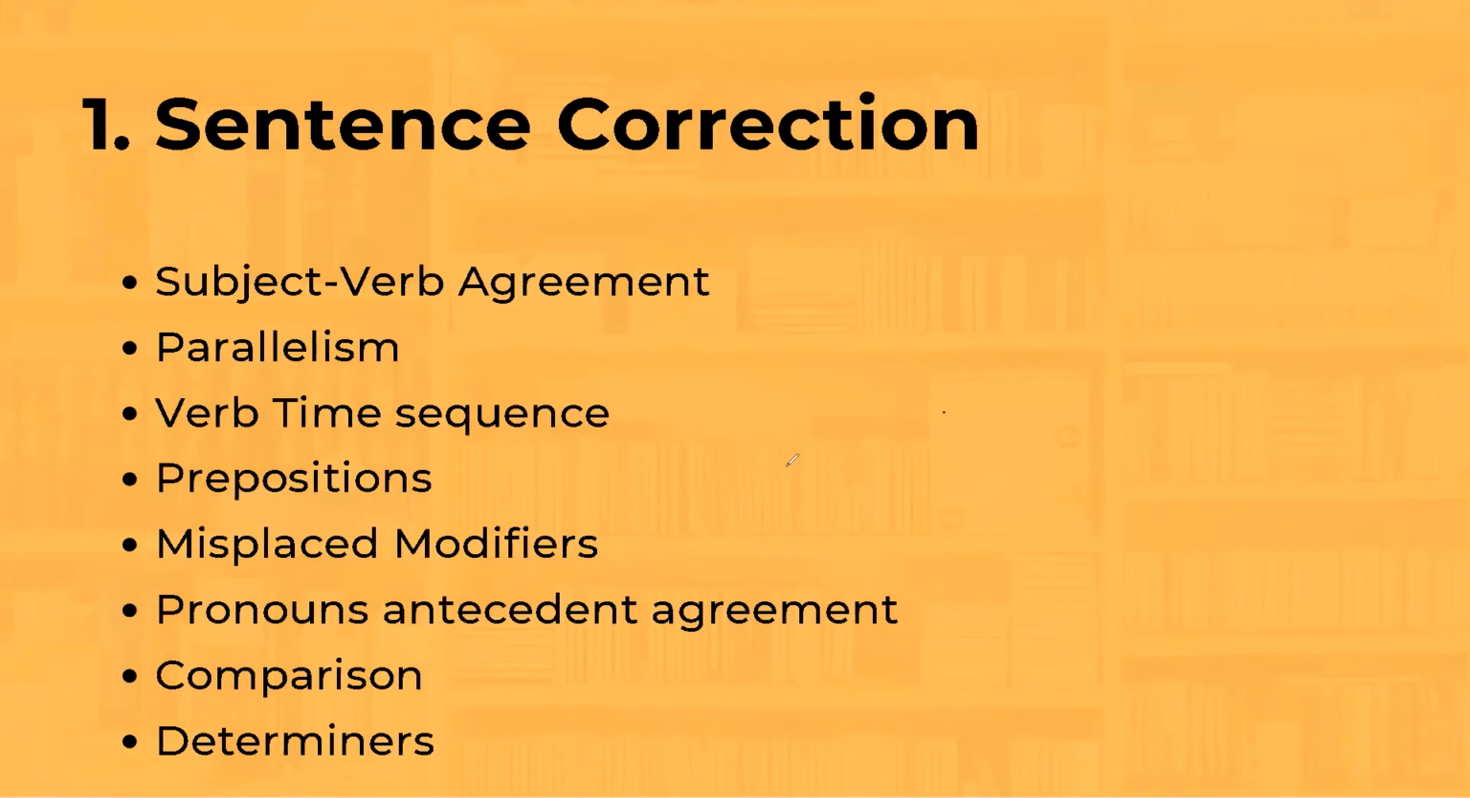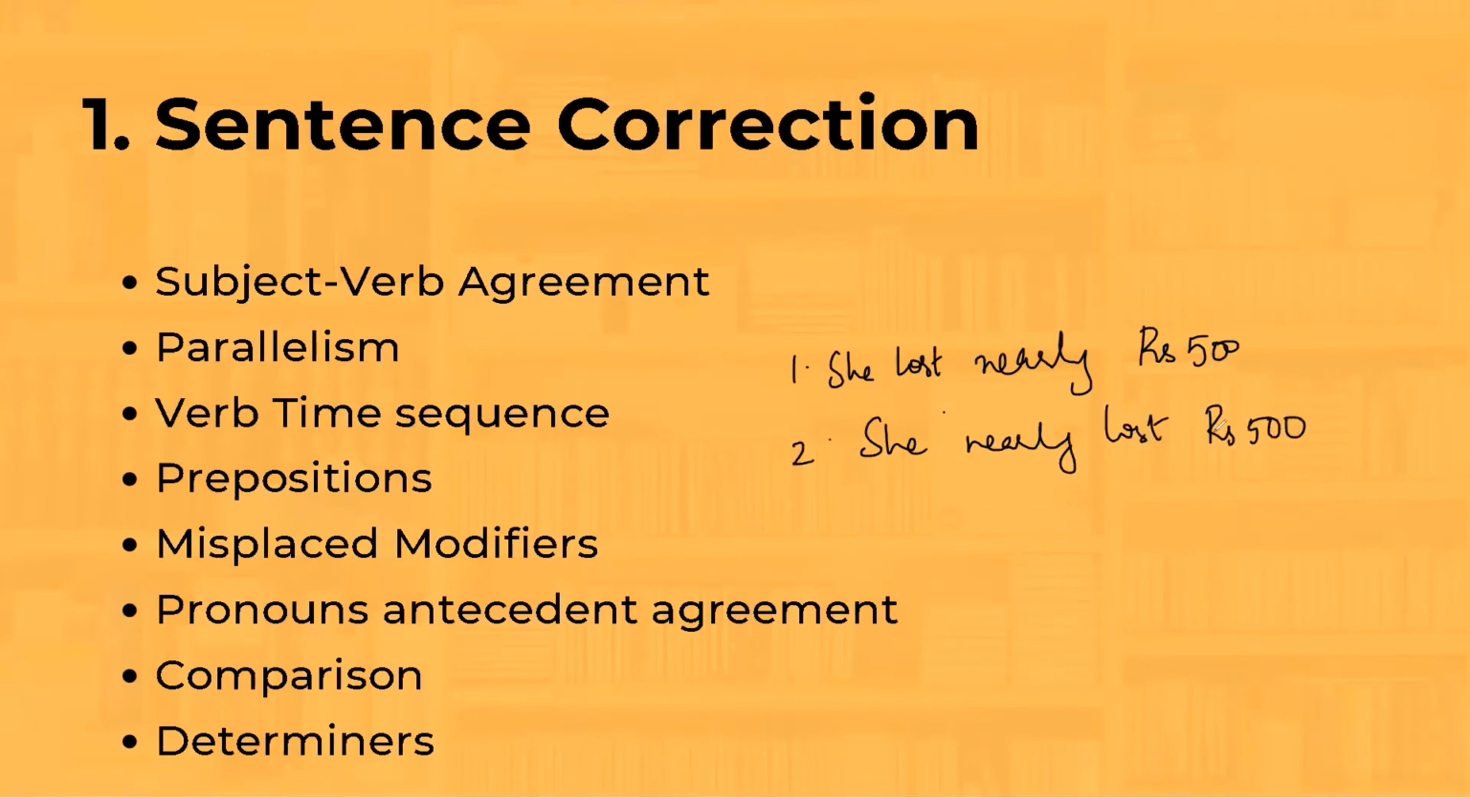Next we have misplaced modifiers. First of all, modifiers andre enu? They are words that describe or modify any noun. So let us see examples of these two sentences. She lost nearly rupees 500. This is sentence 1. Sentence 2 is she nearly lost rupees 500. Now, there's a very small difference in these two sentences. Illi lost nearly and here nearly lost. And with this swap in words, the meaning of the sentences itself change.